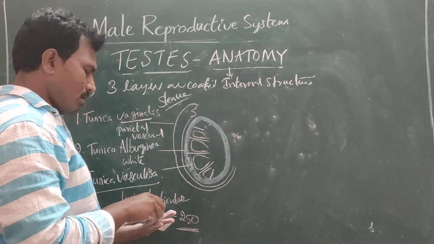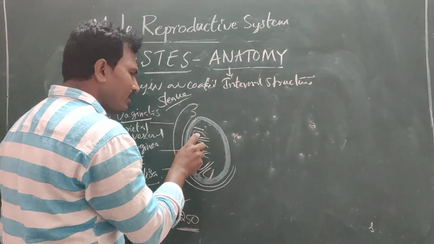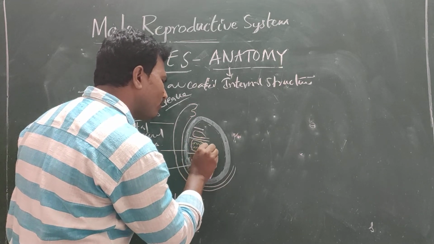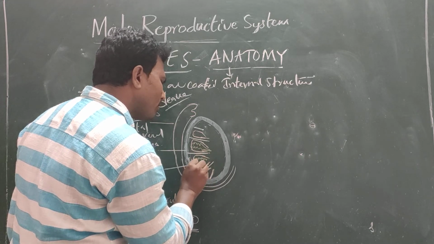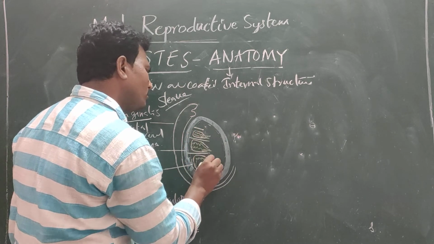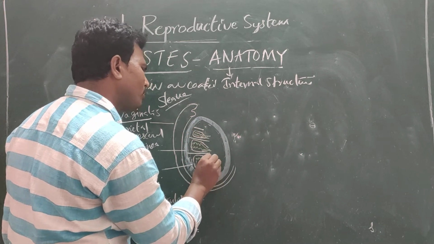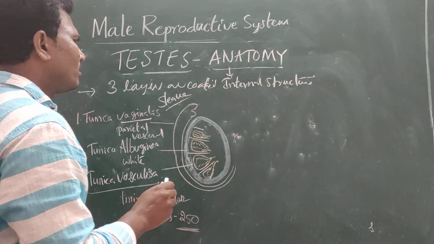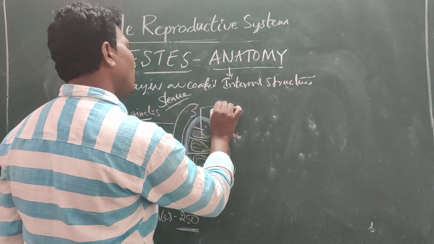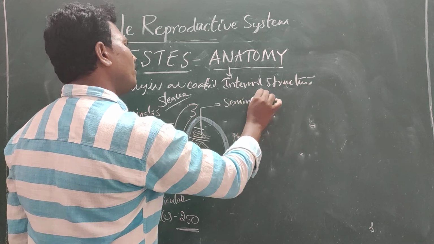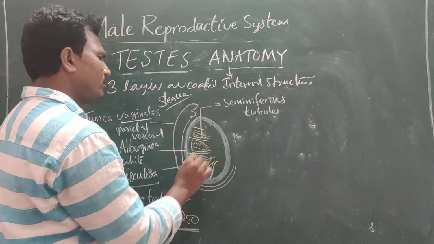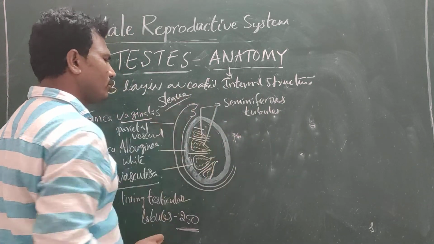Then inside the testicular lobules there are very small, thin coiled tubes. These are called seminiferous tubules.